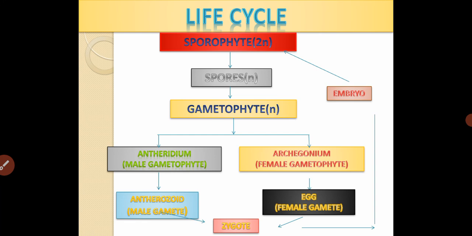Anthrozoids and the egg fuse through syngamy and produce the structure called the zygote. This zygote later develops into a structure called the embryo, which gives rise to the next generation of the plant body, called the sporophytic generation. This life cycle is continuous. That is, after the sporophytic generation, the plant enters into the gametophytic generation. After the completion of the gametophytic generation, once again the plant enters into the sporophytic generation.